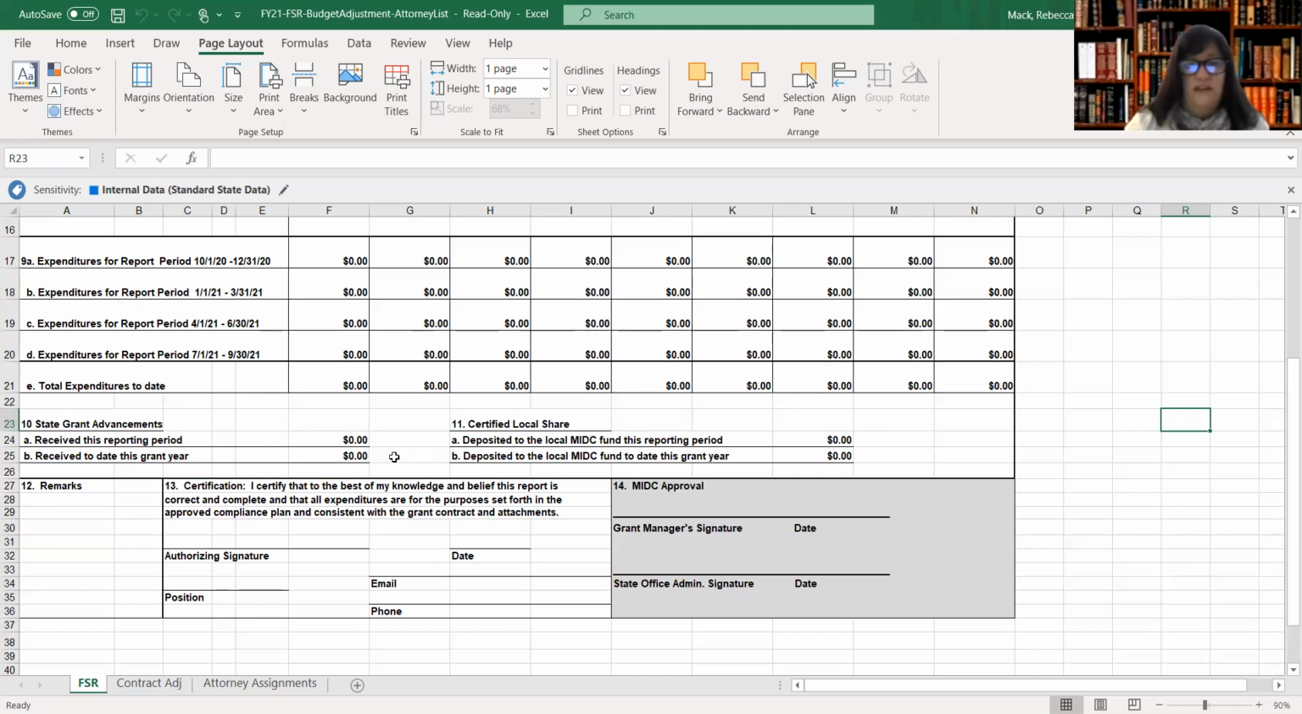Back to the state grant advancements, per our contract for fiscal year 21, upon execution of the contract within a short amount of time, I believe in the neighborhood of about 2 weeks or so, we would have advanced the full 50% of the state grant amount to you. So if you were expecting as part of the contract that $100,000 was the amount that the state was advancing on top of your local share, we would have sent you an advancement of $50,000.